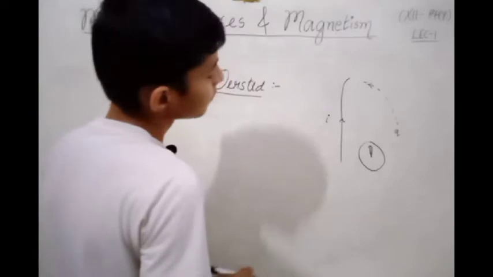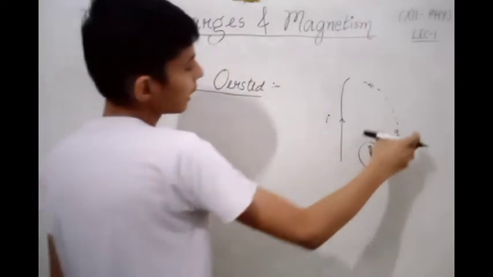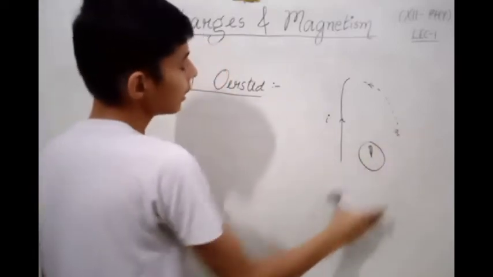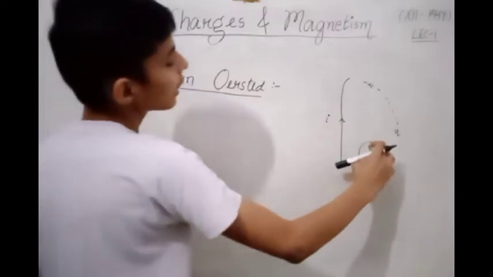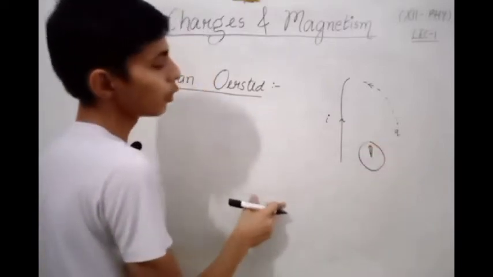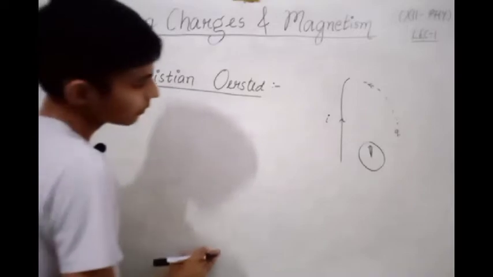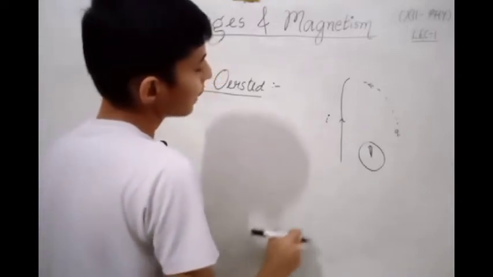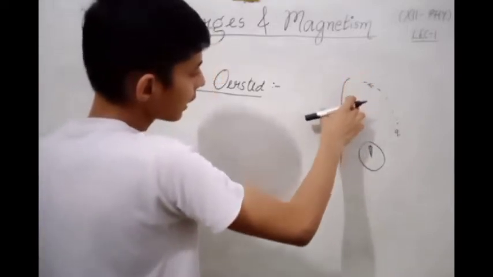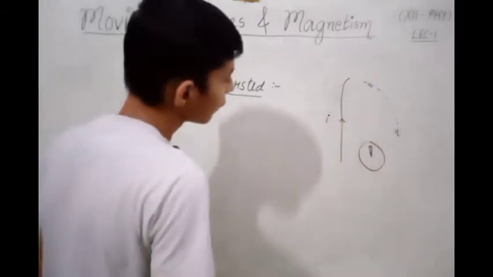Then he confirmed that a field is present here which is not the electric field but the magnetic field, because the magnetic needle of compass gets deflected only in the presence of magnetic field. So he came to know that around a current carrying wire there exists a magnetic field.